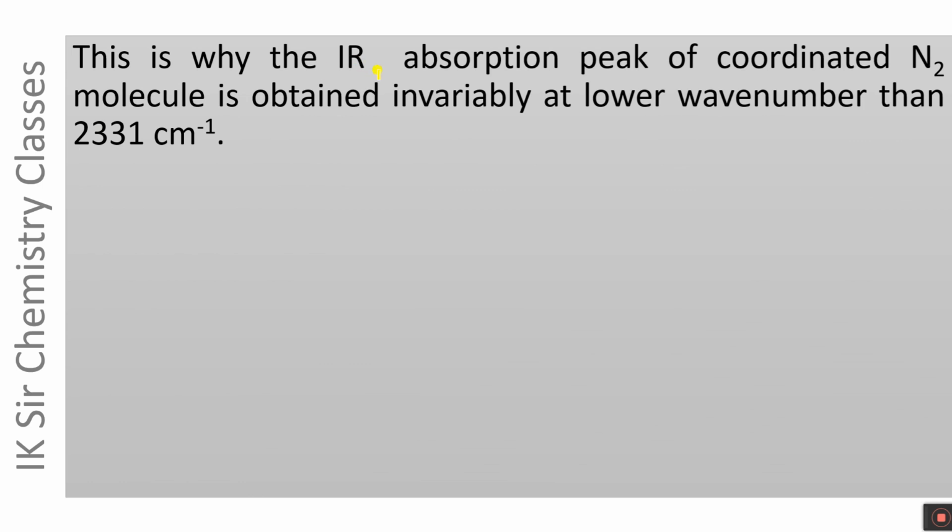This is why the IR absorption peak of coordinated N2 molecule is obtained invariably at a lower wave number than 2331 centimeter inverse, which is the absorption peak of free N2 molecule having bond order equal to 3. But the coordinated N2 molecule has bond order less than 3, and hence its IR absorption peak is obtained always at a wave number lower than 2331 centimeter inverse.